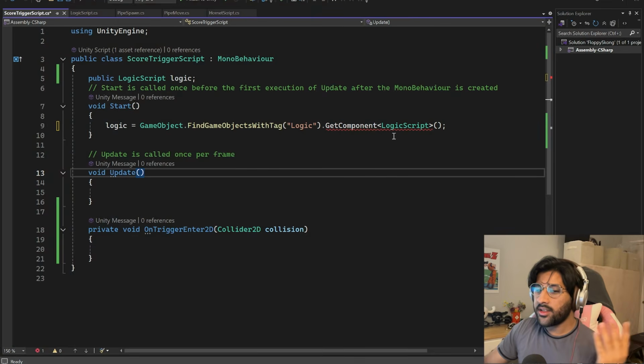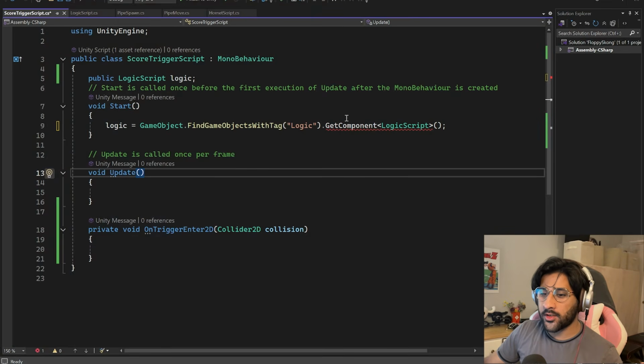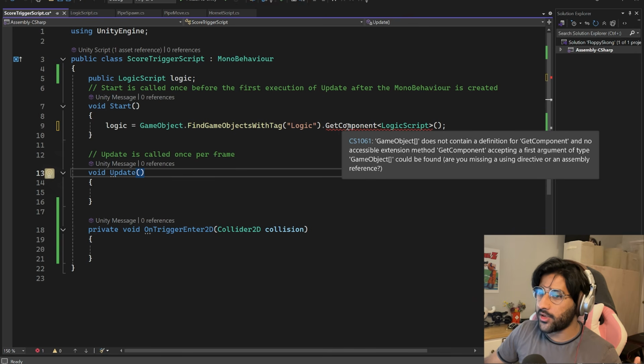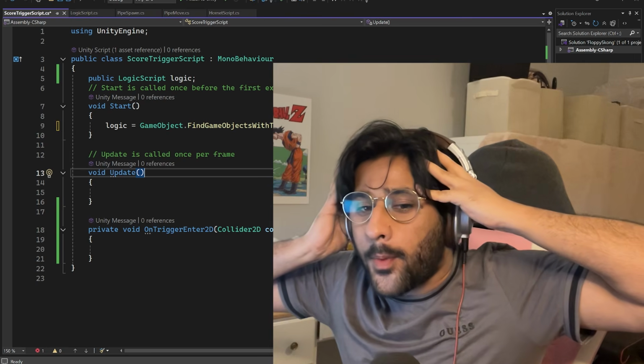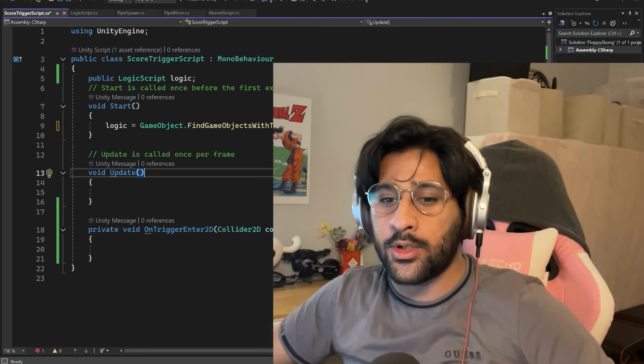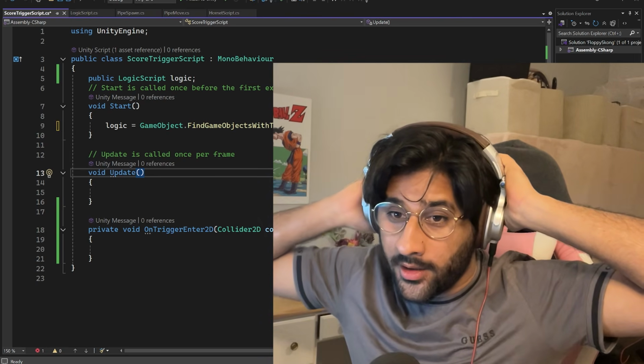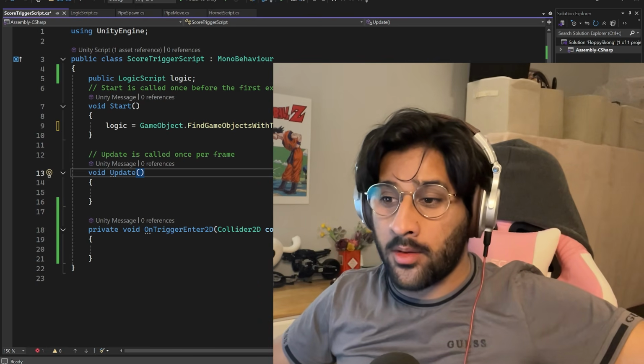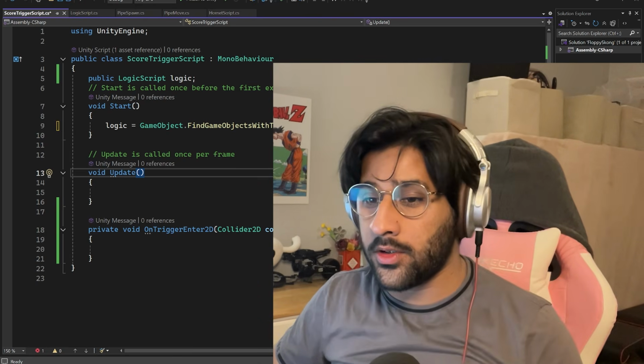This is going straight over my head right now. This is weird. This is the code my guy wrote, and this code is not working for me because GameObject does not contain a definition of GetComponent. Why? I already don't understand this part of the programming setup. Why are we doing all of this? What is going on? I thought I'd just copy paste his code and move on because I don't understand it, but now I can't even do that. Did they change GetComponent? Oh, I gotta rewind it a little bit. I completely got lost. I have no idea what's going on right now.